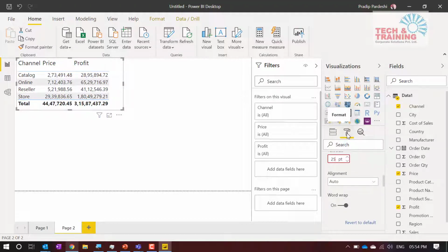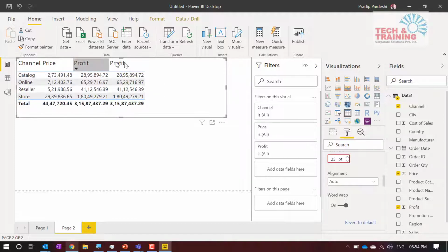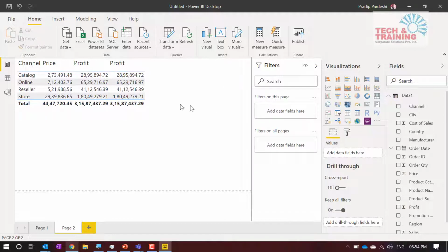Now let us say I have got the profit, but I want to get the average profit. In Excel, how do we get it? This profit, I drag it here. Now I have two profit columns. What I can do here is the same thing that I do in Excel, exactly the same thing. It's taking some time to respond. I do not get any option here because this visualization is not selected.